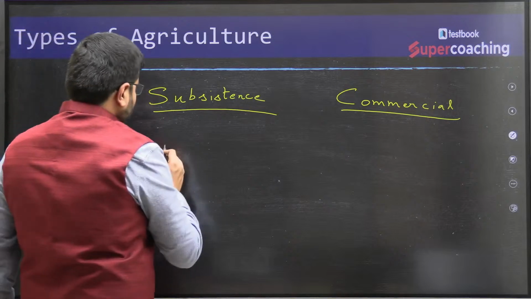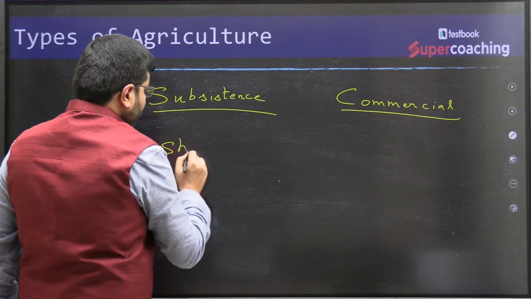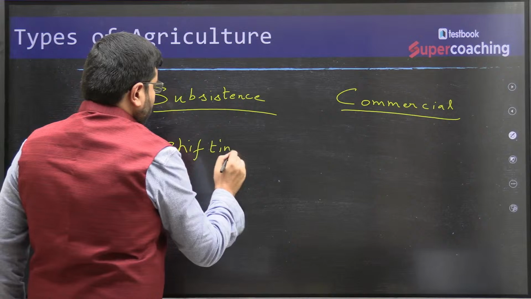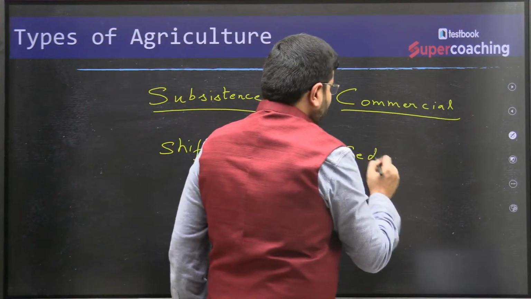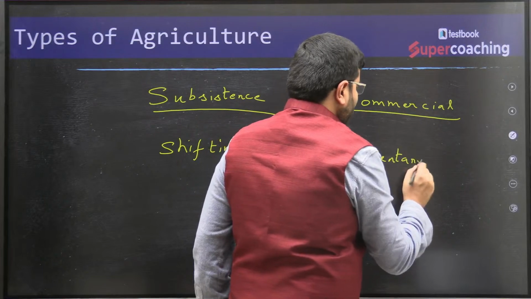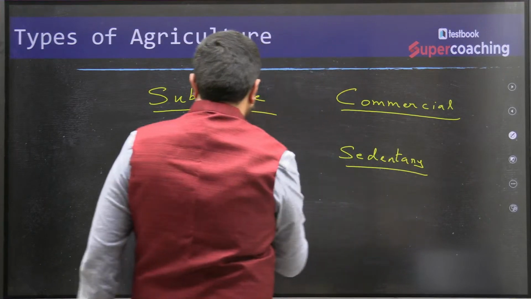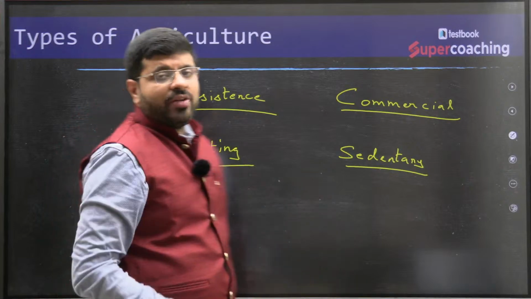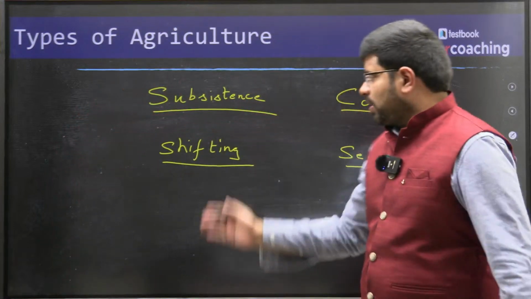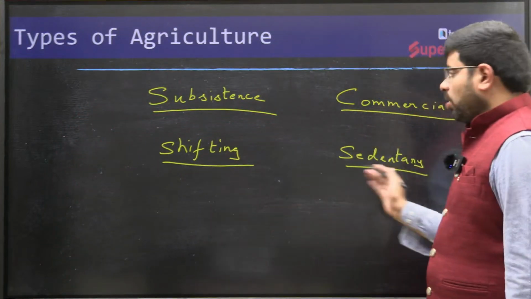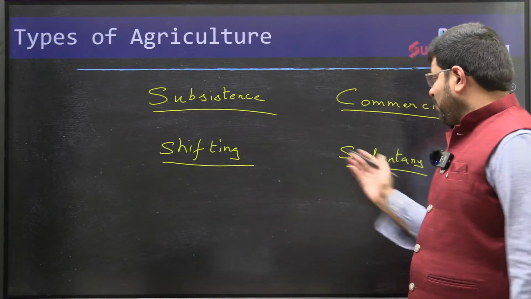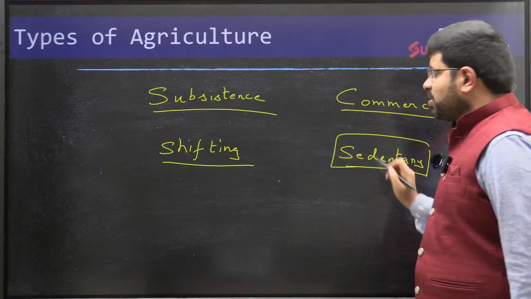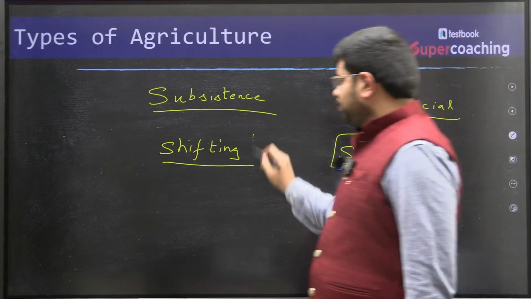Similarly, we also have shifting cultivation, and we also have sedentary cultivation, which is at the same place. In shifting cultivation, the land which we are using for cultivation, we change every crop season until the fertility is lost. Whereas in sedentary, you don't change at all. This is one type.